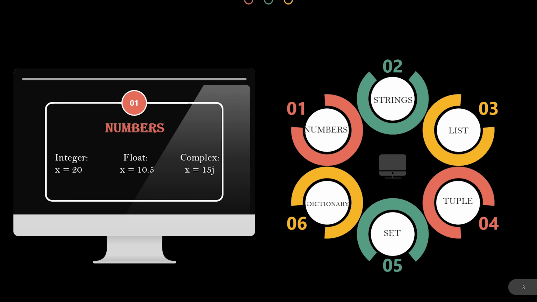Integers, floating point numbers, and complex numbers fall under the Python numbers category. They are defined as int, float, and complex classes in Python. You don't need to specify the data type of a variable while initializing it because Python will automatically convert if needed. But if you want to convert it explicitly, then you can by using the int function, float function, complex function, etc. Integers can be of any length and it is only limited by the memory available.